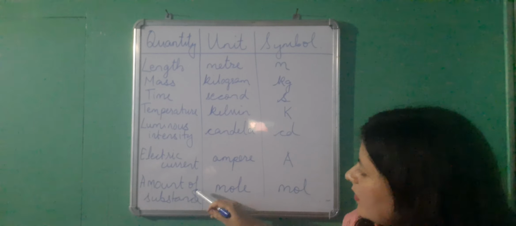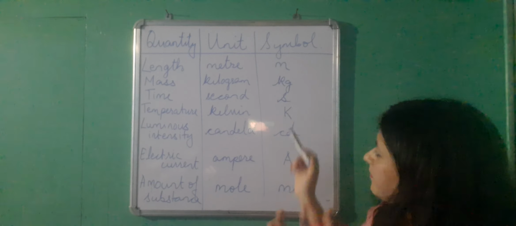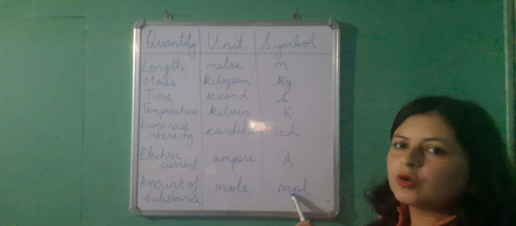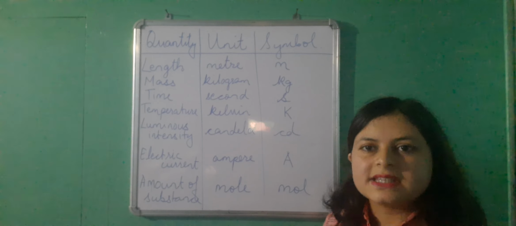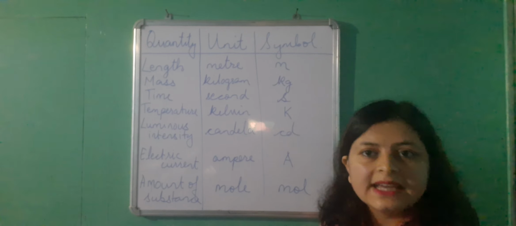And lastly, we have amount of a substance. It gives you an idea about the amount of a substance. Okay. Unit is mole and symbol is mol. So these are the 7 fundamental physical quantities stated under the SI system.